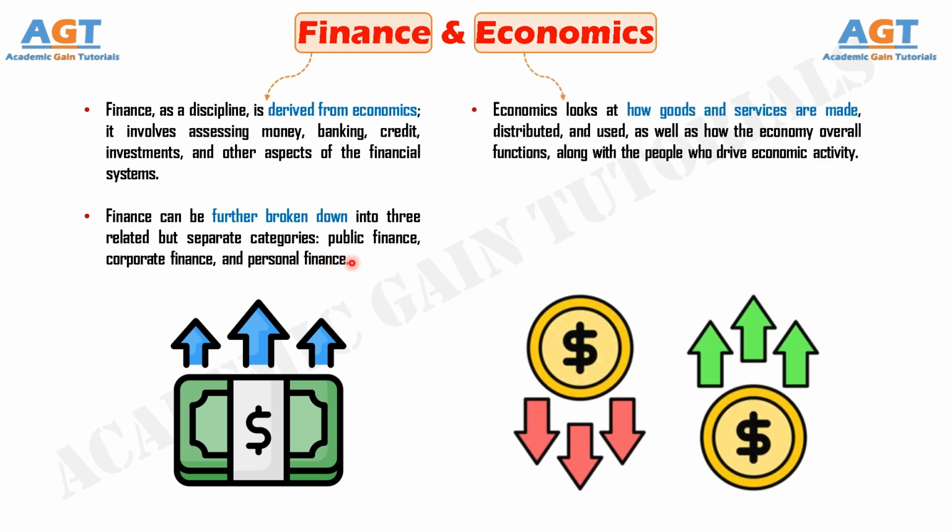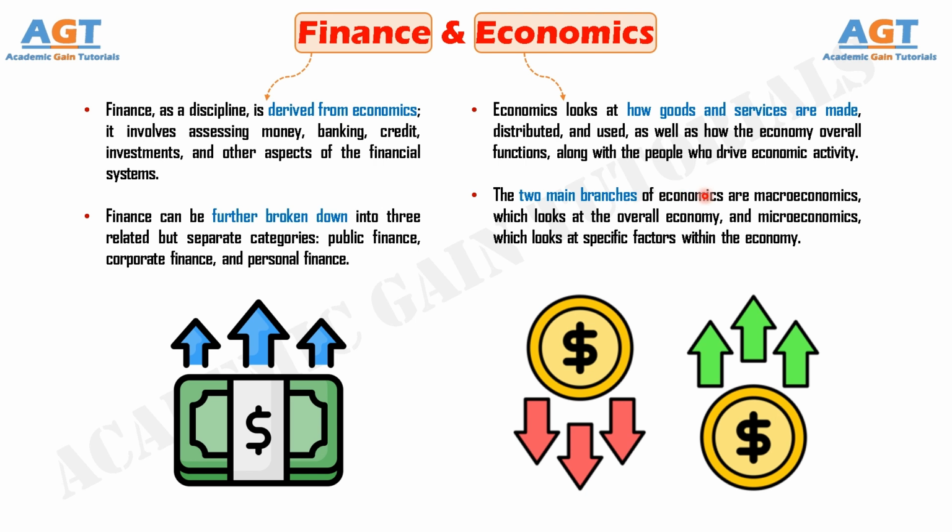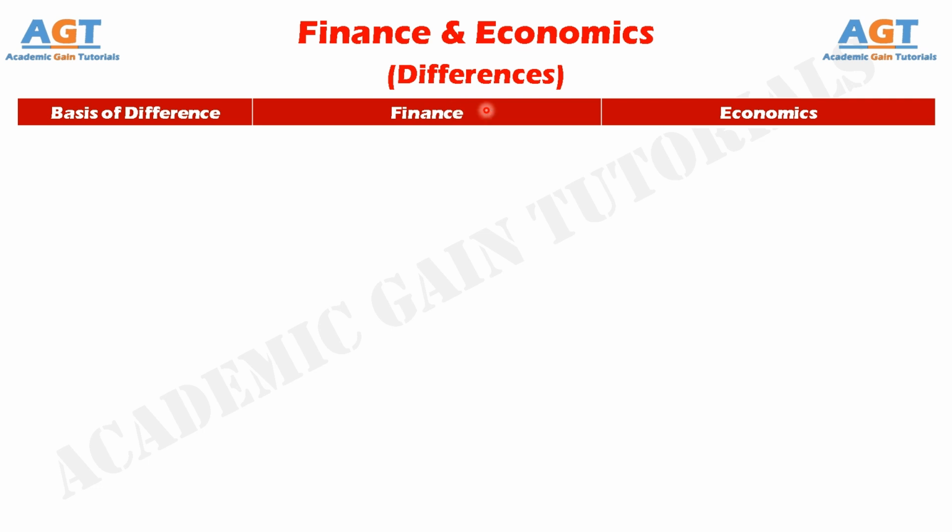On the other hand, economics looks at how goods and services are made, distributed, and used, as well as how the economy overall functions, along with the people who drive economic activity. The two main branches of economics are macroeconomics, which looks at the overall economy, and microeconomics, which looks at specific factors within the economy. So, let's look into the basic differences between finance and economics in a tabular form.